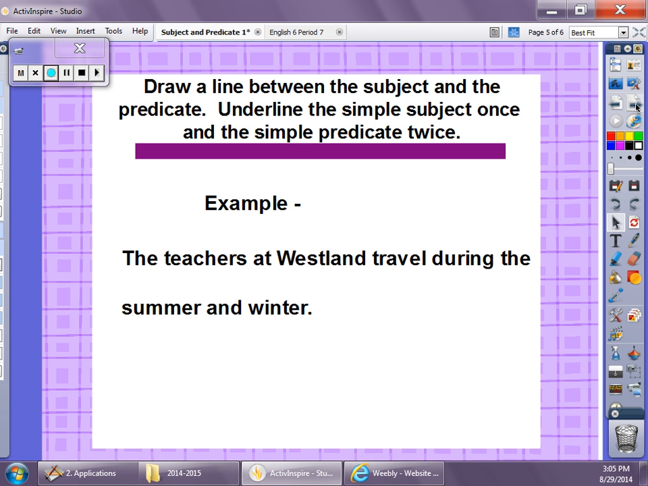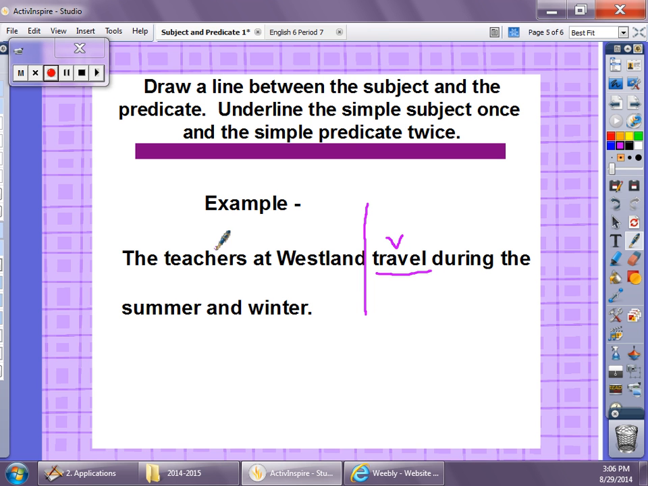But let's take a look at an example. Draw a line between the subject and the predicate. Well, let's do that first, okay? So we'll go over here, we'll switch a color, we'll use purple. The teachers at Westland travel during the summer and winter, okay? Now, think about, is this past, present, or future tense? Hopefully you discovered that it's present tense because of the word travel. That's the verb. And you can draw a vertical line right here that divides them.